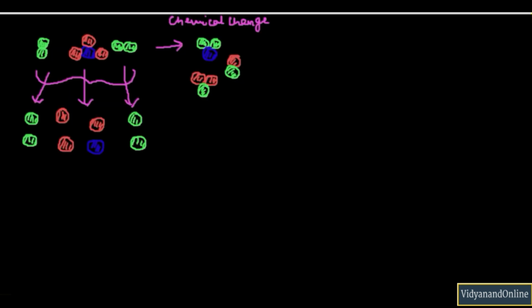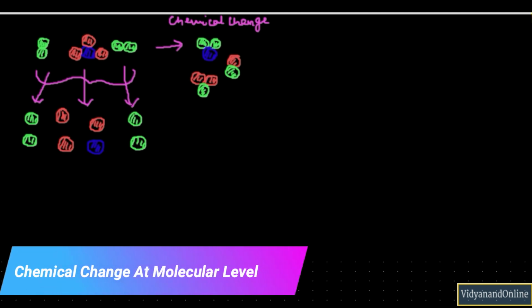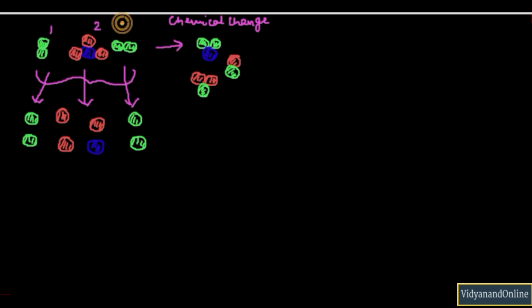Now suppose this substance is undergoing a chemical change. The substance is made up of 3 molecules: molecule number 1, molecule number 2 and molecule number 3. When it undergoes a chemical change, first of all the bonds between these atoms will break down, and we will have these free atoms all together here.